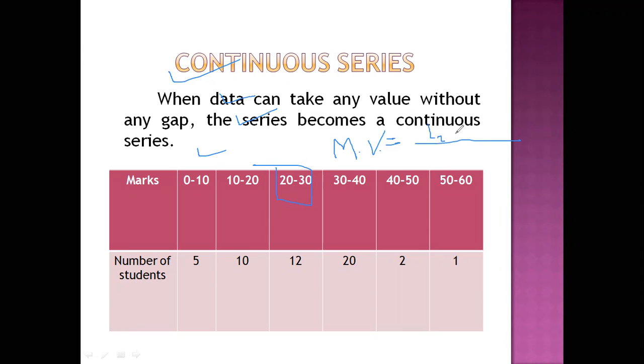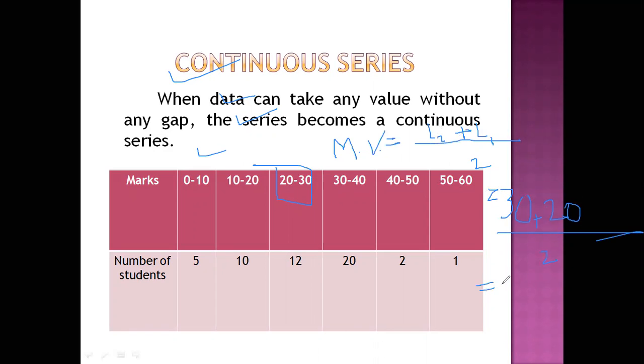L2 plus L1 by 2. In our example, I have taken the class 20 to 30. L2, I told you, refers to the upper limit, and L1 refers to the lower limit. So 30 plus 20 by 2.